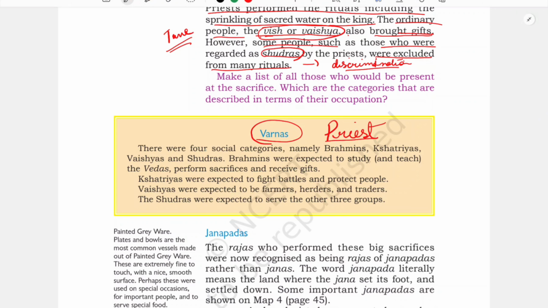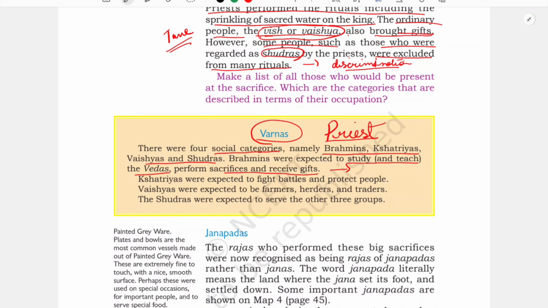Okay, and there what they did in the first place, they divided society into four groups, four social categories, namely Brahmins, Kshatriyas, Vaishyas and Sudras. And in the first place of Varna, they put the Brahmin. The Brahmins were expected to study and teach the Vedas, perform sacrifice and receive gifts. So particularly who were included under this Brahmin? The priests were included under the Brahmin.